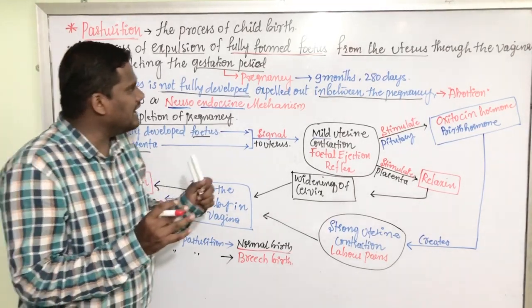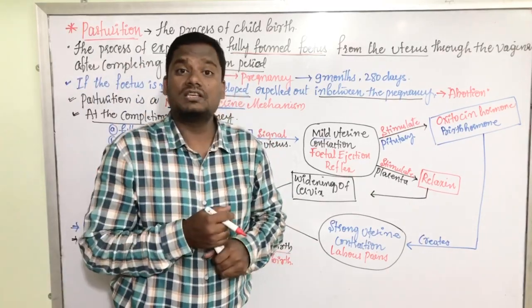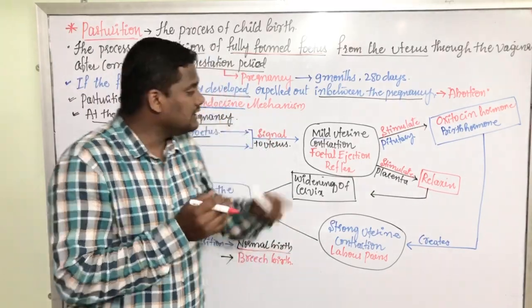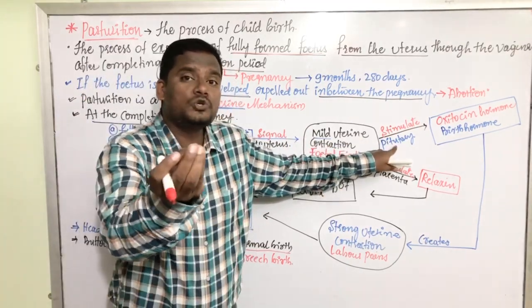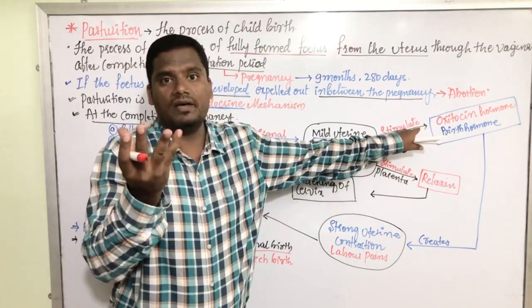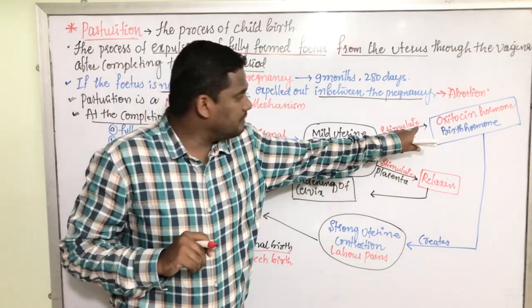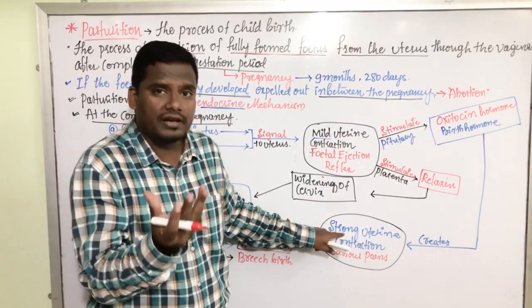As I told earlier, parturition is a very complicated process. Sometimes the mother's pituitary gland fails to secrete oxytocin during parturition. It becomes a very complicated situation. If oxytocin is not secreted, the strong uterine contractions are not created.